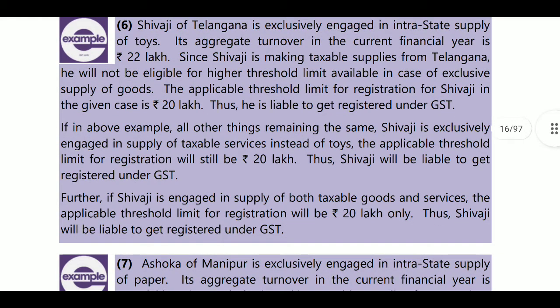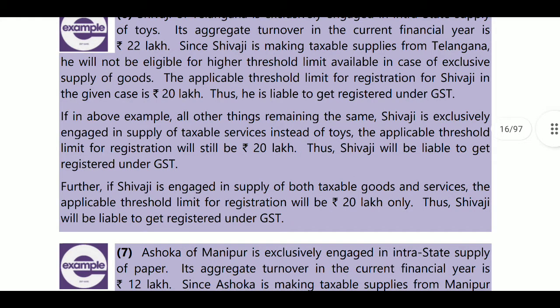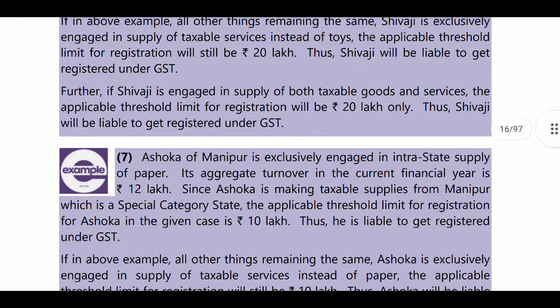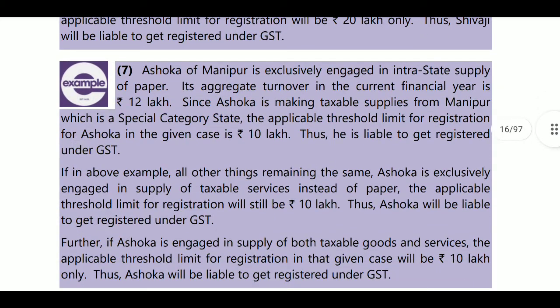Next, in the above example, all other things the same, if Shivaji is exclusively engaged in taxable services instead of toys, even though he is in goods or in services, his turnover limit will be 20 lakhs only. Further, if Shivaji is engaged in supply of both taxable goods and services, then also his registration turnover will be 20 lakhs only for a Telangana person.